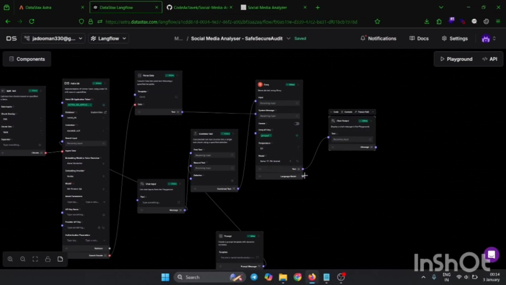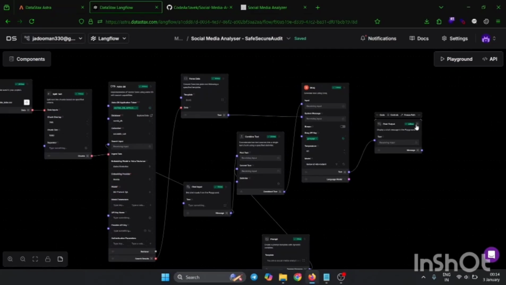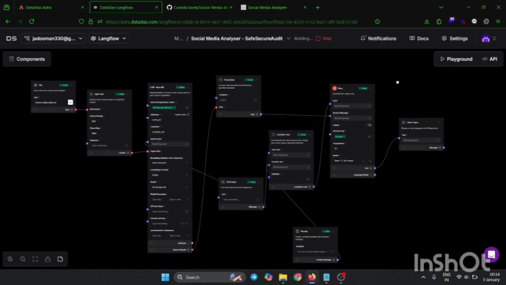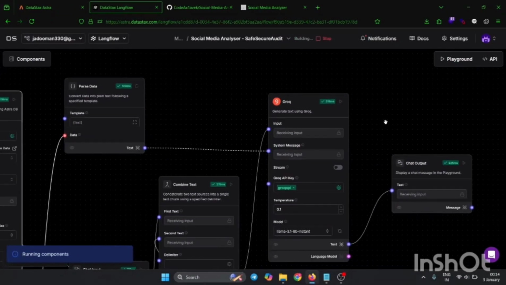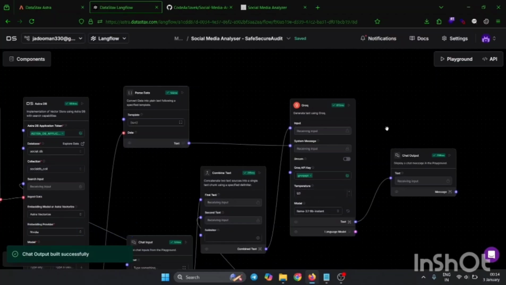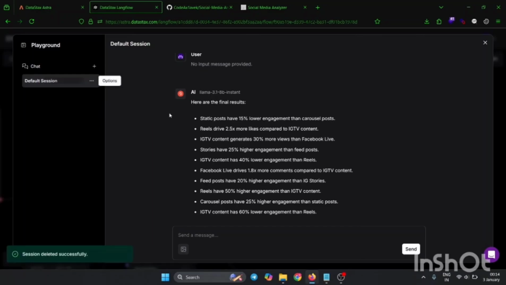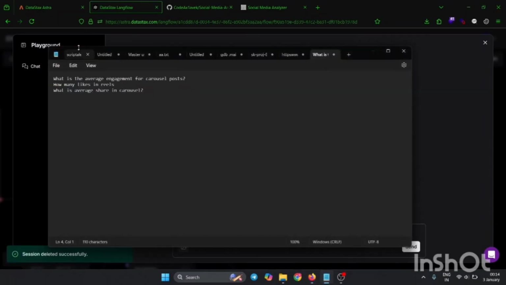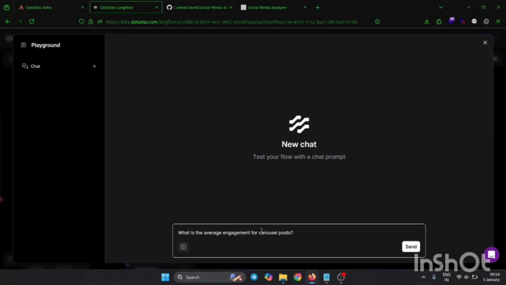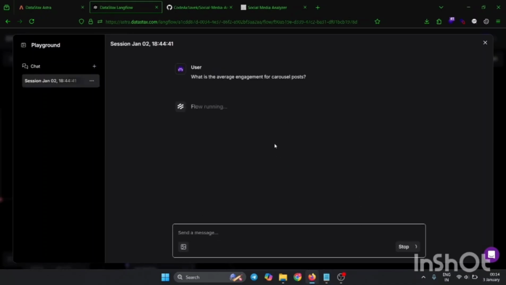So here we have run this. Let me run this once again so you know how the output shows. Let's go into the playground. Here is another output, I don't know. So we have some example. Let's enter this: what is the average engagement for carousel post? Let's check what the output is. Flow is running.